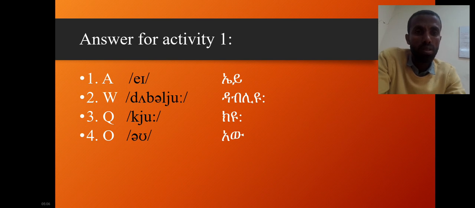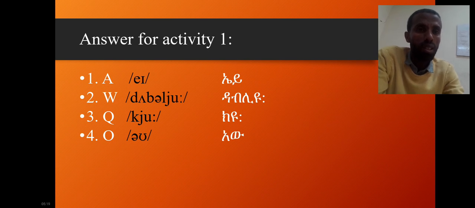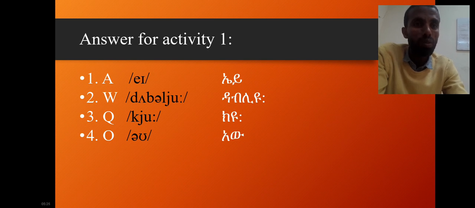I have tried to show you the sounds of the letters using IPA. IPA represents the International Phonetic Alphabet, and you can also use Fidel. If you have difficulties with the IPA, you can use Fidel to see the sound of the letters.